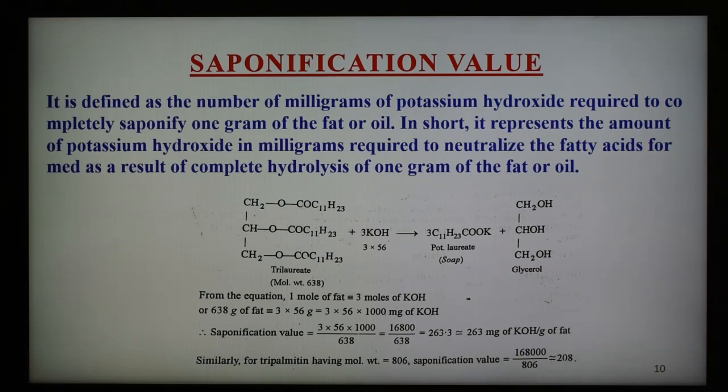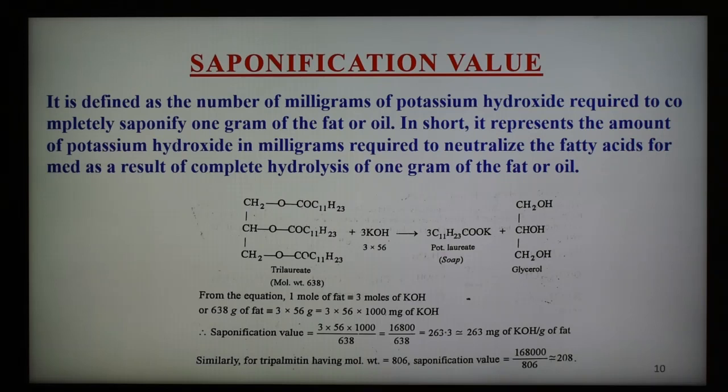So therefore we can say that saponification value is used to determine the adulteration of a fat or an oil with some other oil or fat with lower or higher saponification value, or even by some unsaponifiable matter. So this is a very useful value we can determine, and the quality of the oil or fat can be decided